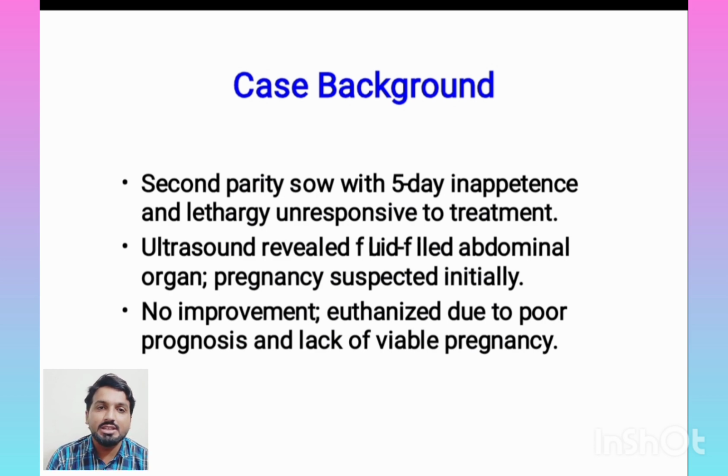Pregnancy was suspected initially because corpora lutea were found on both the right and left ovaries. But with treatment there was no improvement, and after 5 days the veterinarian decided to euthanize because of no proper improvement and no viable pregnancy.